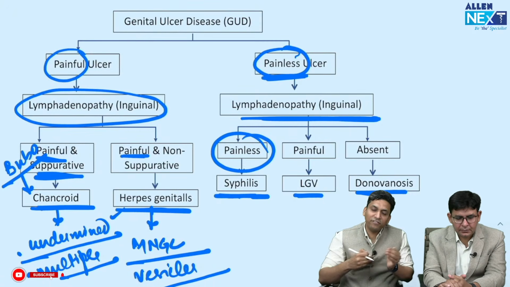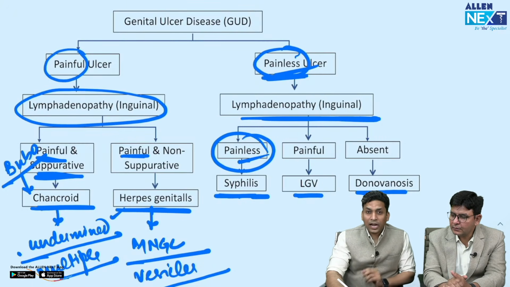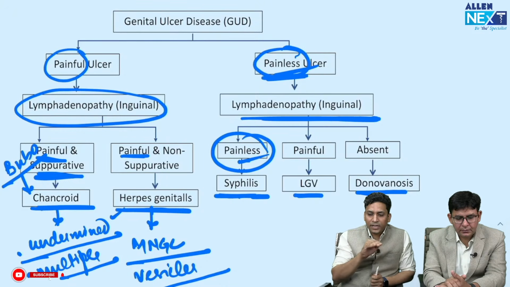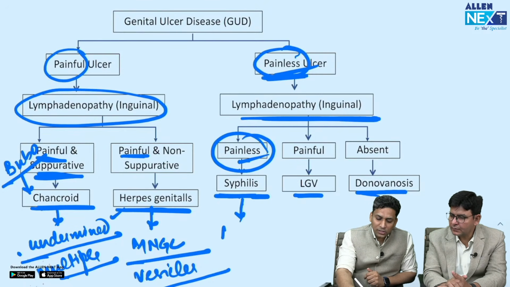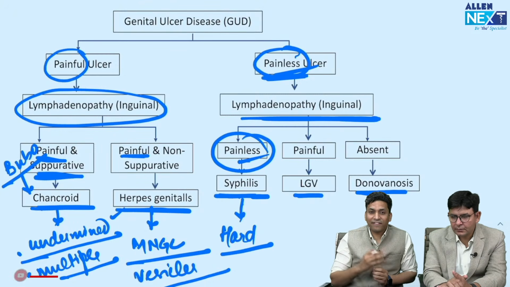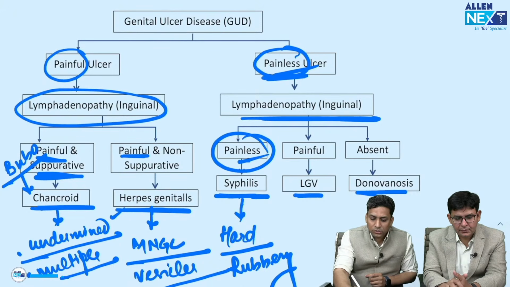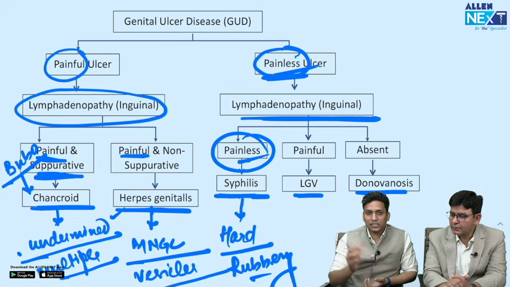Okay, so everything is less. Painless lymphadenopathy, painless ulcer. And remember one more thing, that whenever you find a painless ulcer, you should always palpate it. And when you palpate it, if it is very hard, that is it is having very firm induration, then probably it is syphilis. So look for this term, that is hard. And these lymph nodes which are present, they have a very rubbery consistency. So if you find this word rubbery, then also it is syphilis. If you find hard or rubbery written in the question, then it is syphilis.